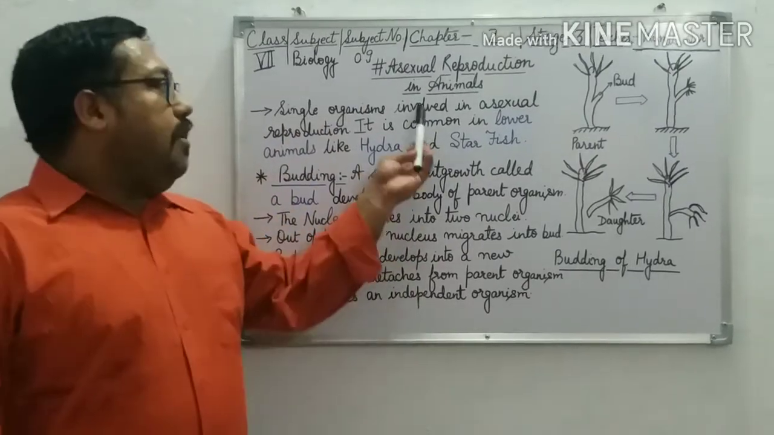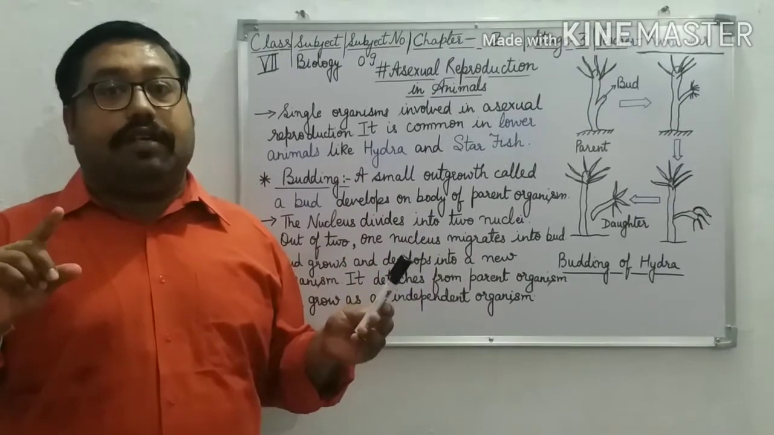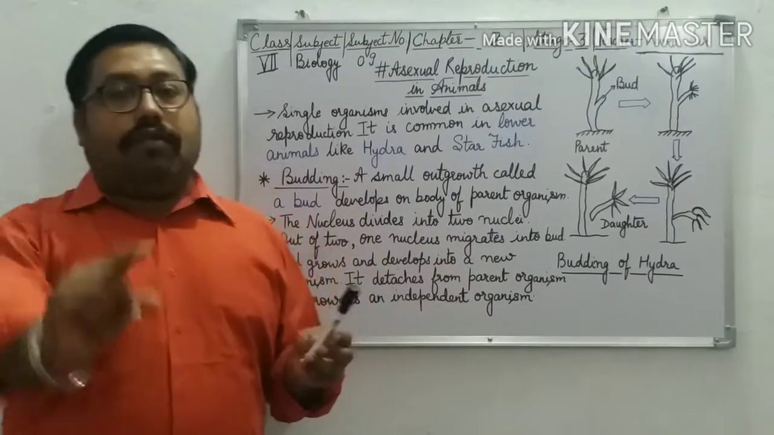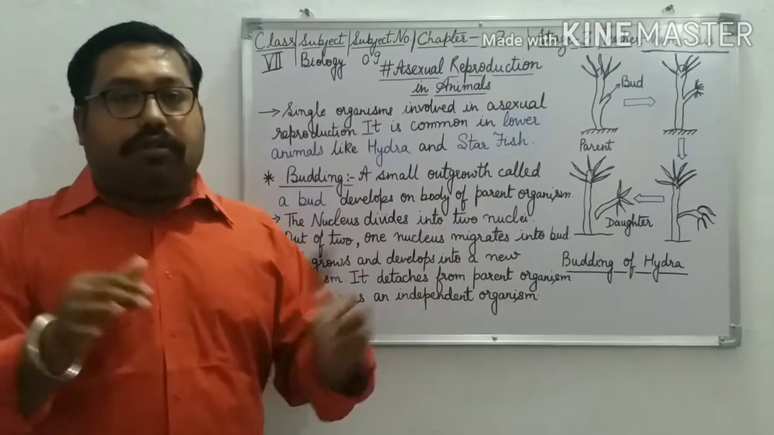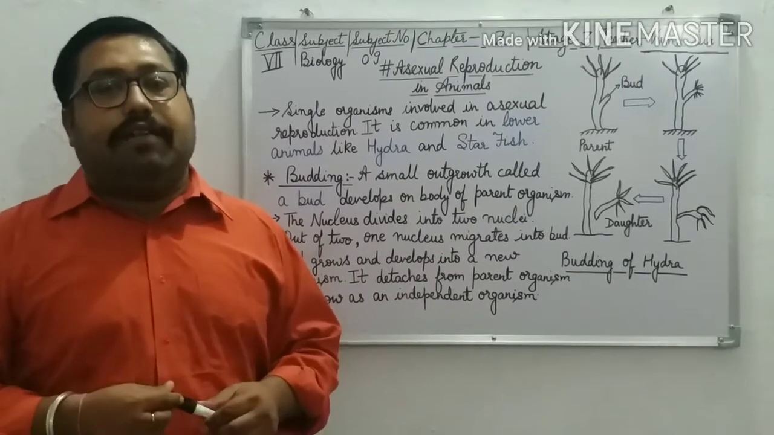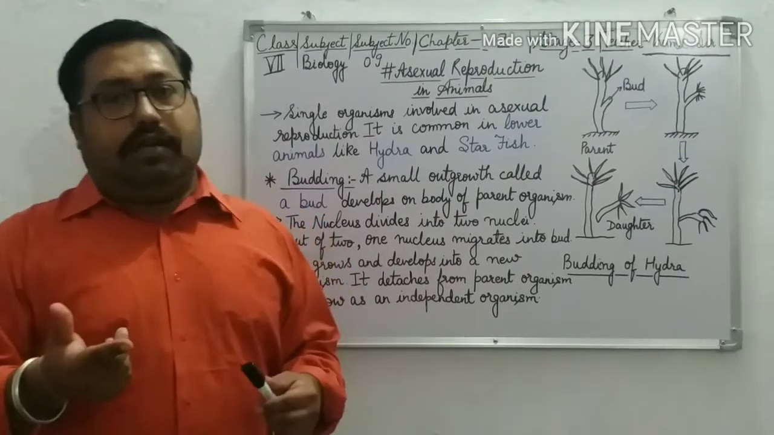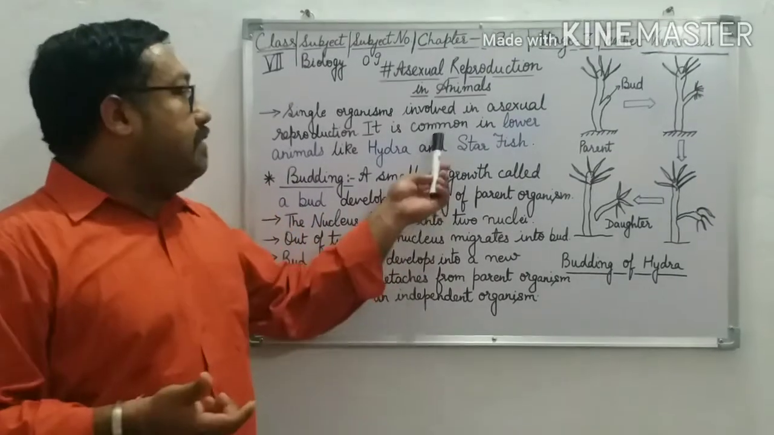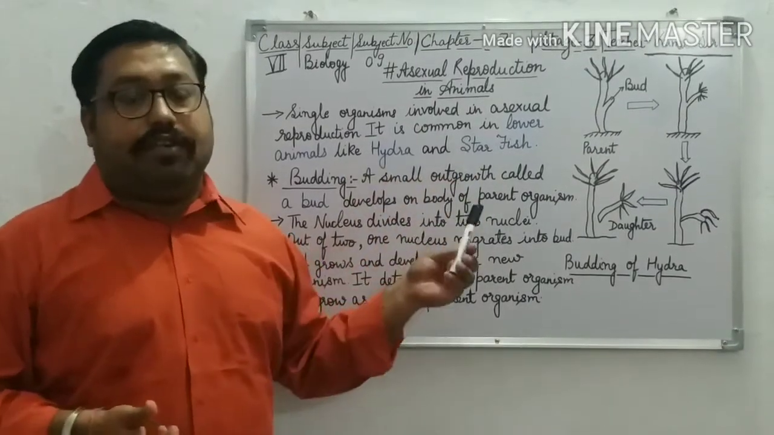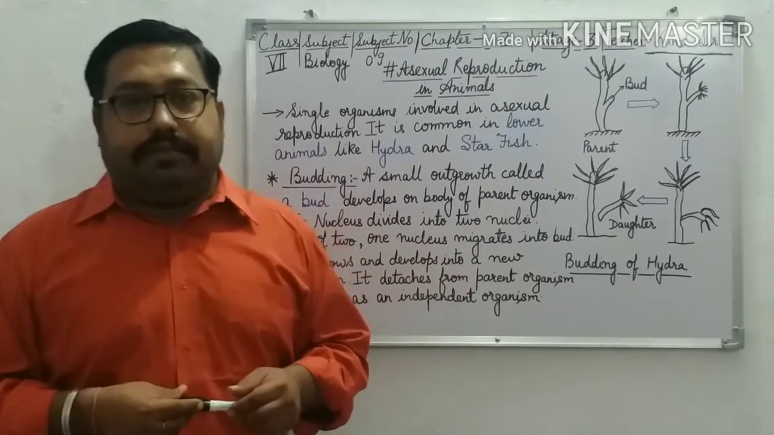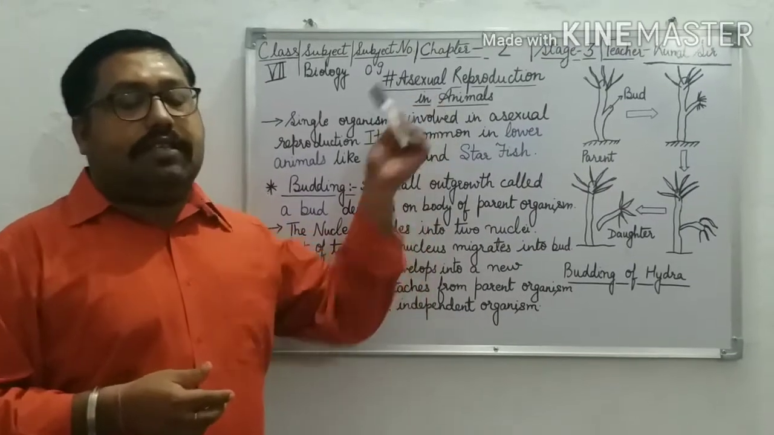A single organism is involved in asexual reproduction. First of all, what is asexual reproduction? Where only either male reproductive organs or female reproductive organs are involved, not both parents. The reproduction process is completed with the help of a single cell only. That is why it is more common in lower animals like hydra and starfish, because they are unicellular organisms.